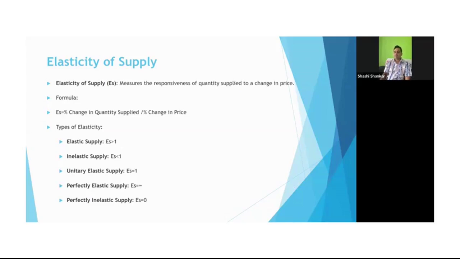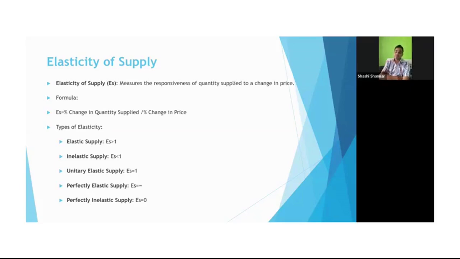There are types of elasticity. If elasticity of supply is greater than 1, the change in quantity supplied is higher than the change in price. It is known as elastic supply. If it is less than 1, it is known as inelastic supply.